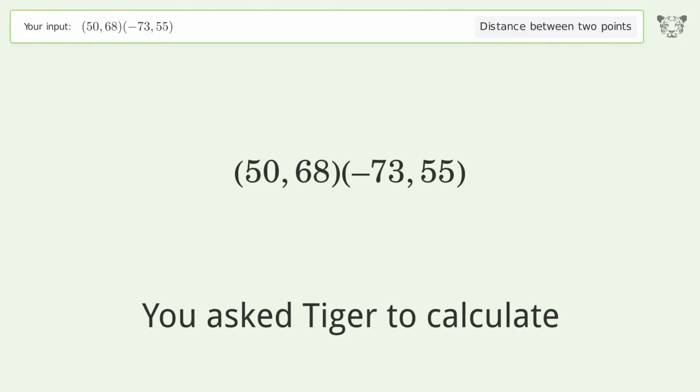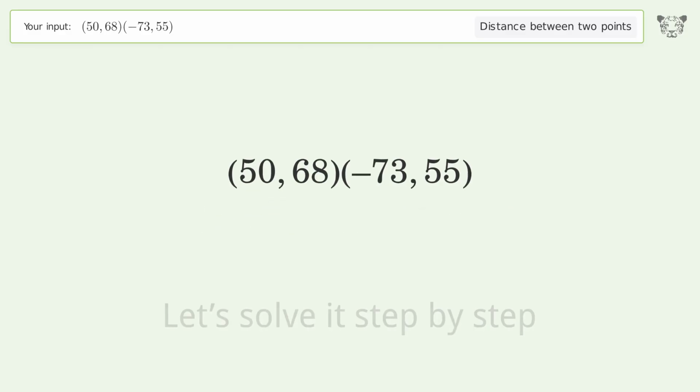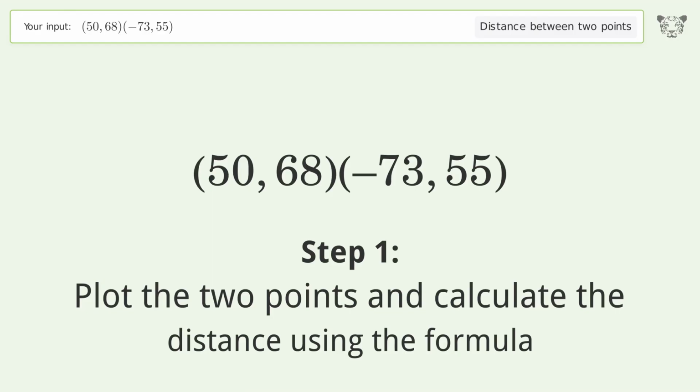You ask Tiger to calculate. This deals with the distance between 2 points. The distance between the 2 points is the square root of 15,298, or 123.685. Let's solve it step by step. Plot the 2 points and calculate the distance using the formula.